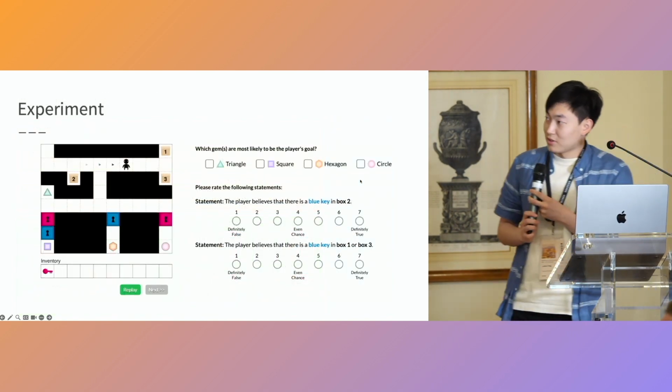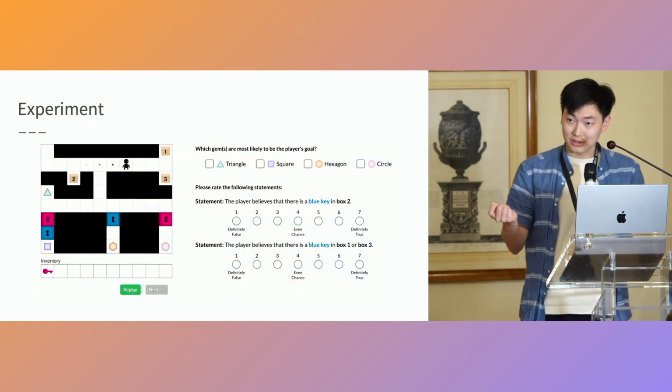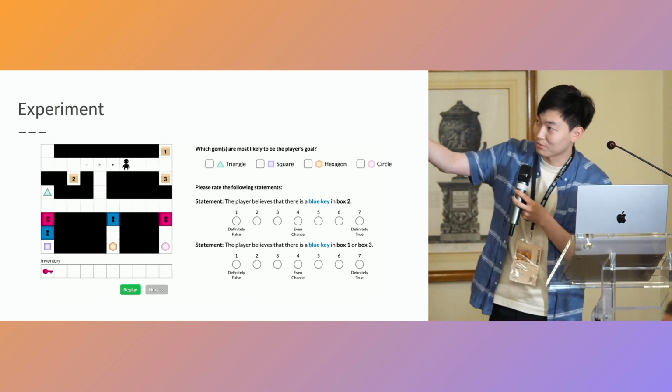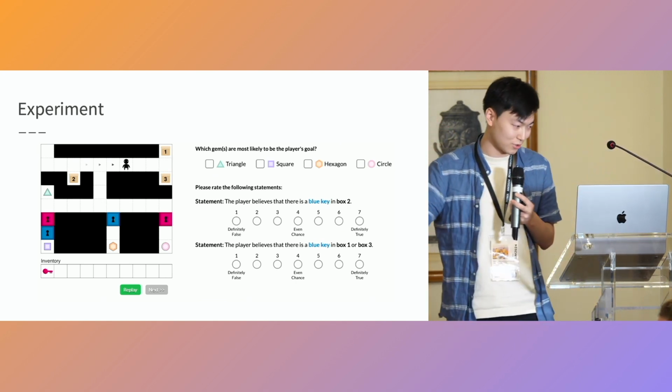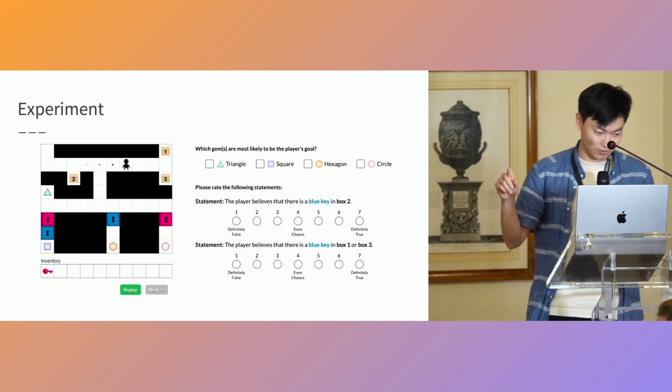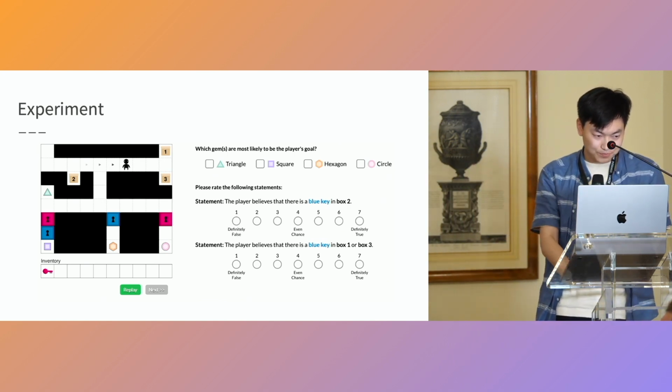So we run this on a very simple grid world experiment where this agent has to open up these little boxes to find keys in order to unlock these doors to find one of these little gems of different shapes.